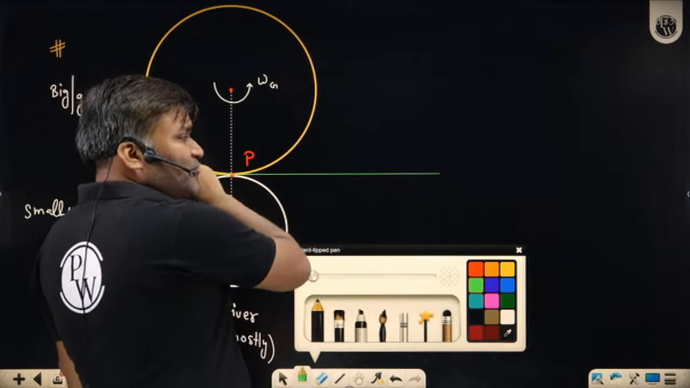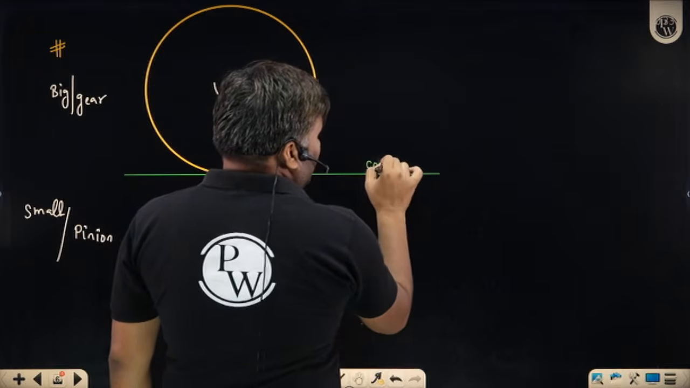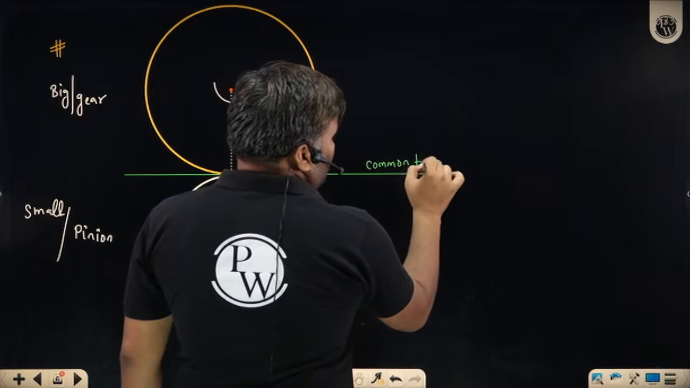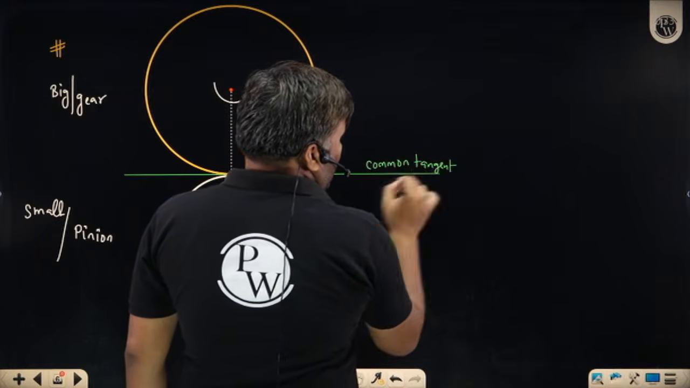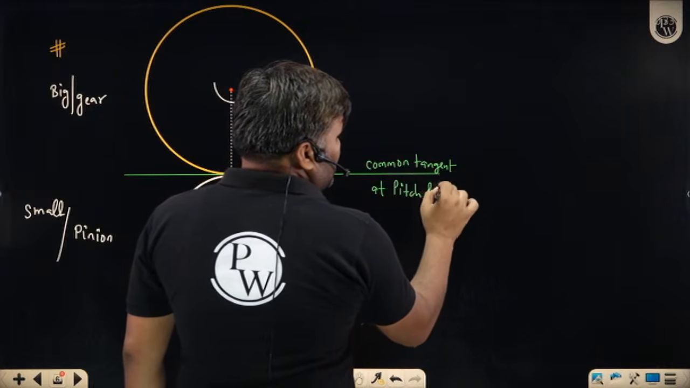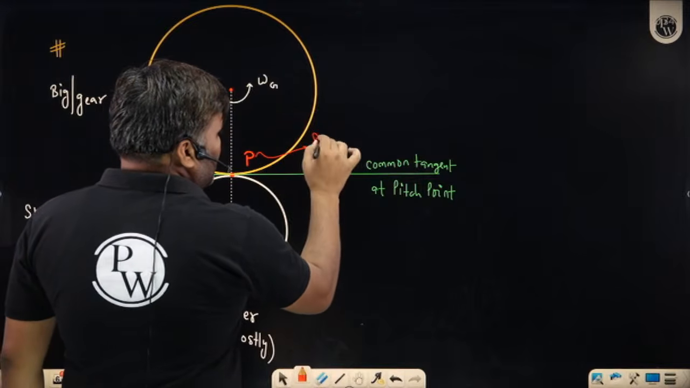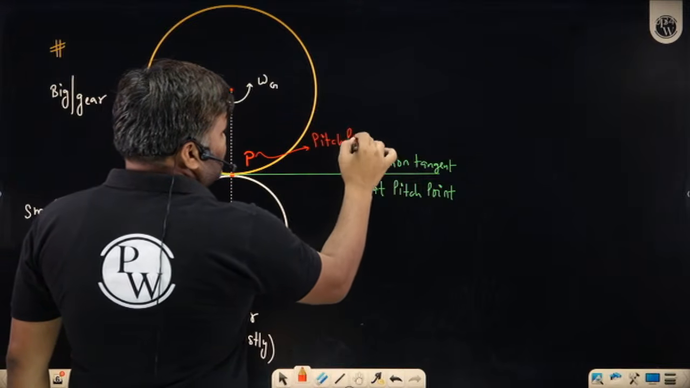So if you have drawn the tangent at the pitch point, it is also not going to change. So this is the common tangent we have drawn, the common tangent at the pitch point, and this P is your pitch point.